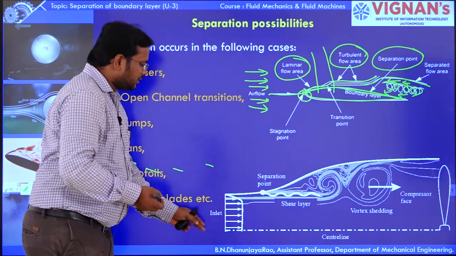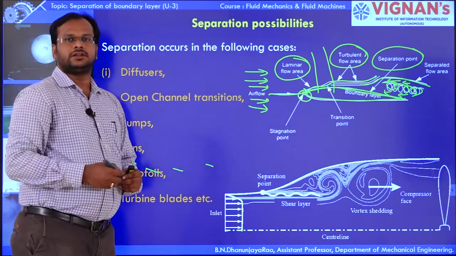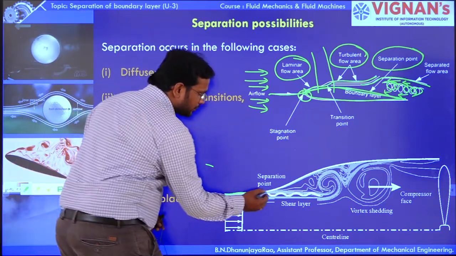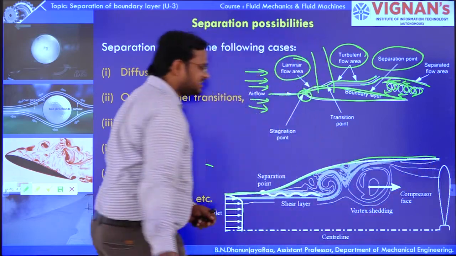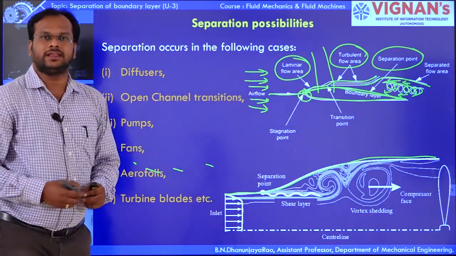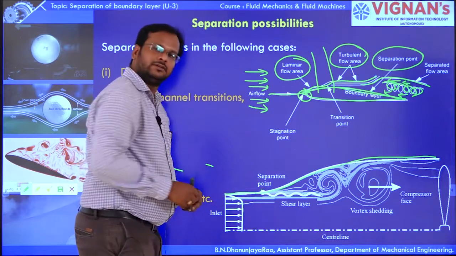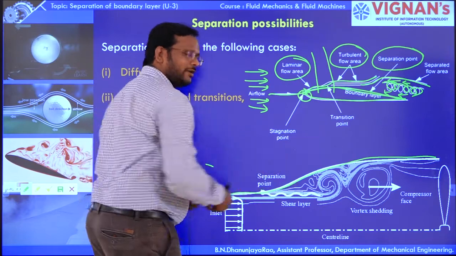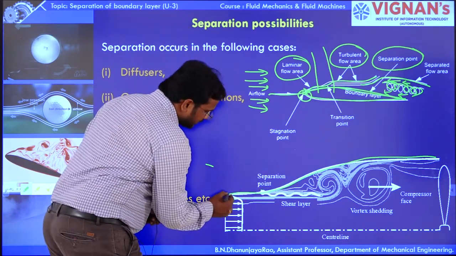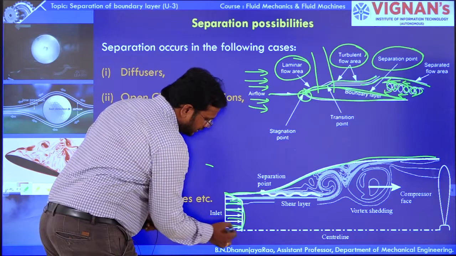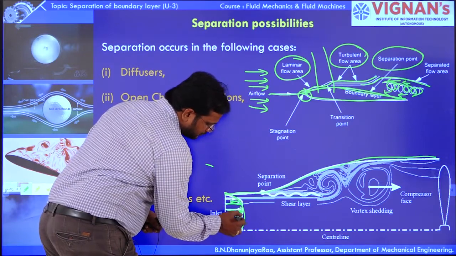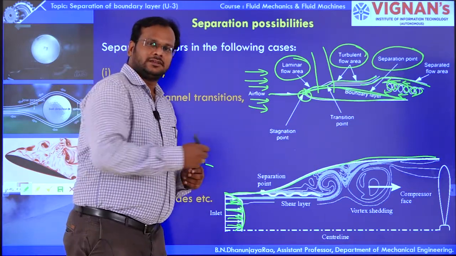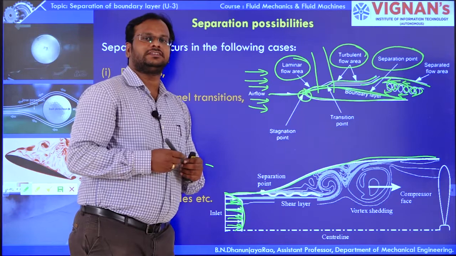Next, here you can see that there is a diffuser. You can see that there is a change of cross-sectional area at this particular point. So here it is the velocity profile. Because of change of shape, boundary layer separation is happening.